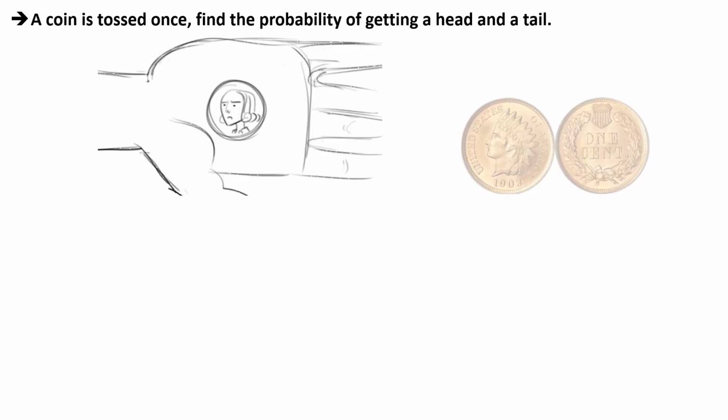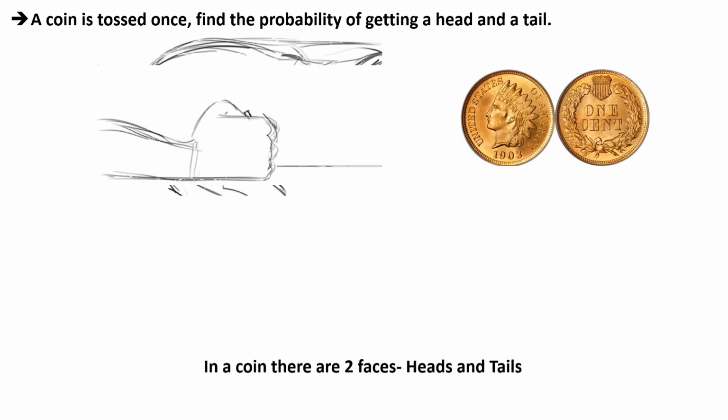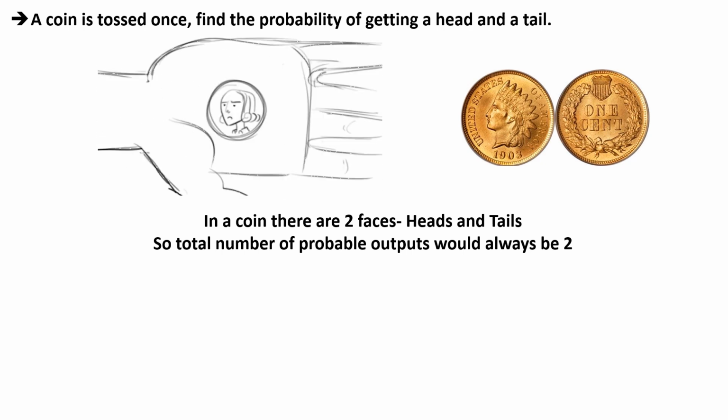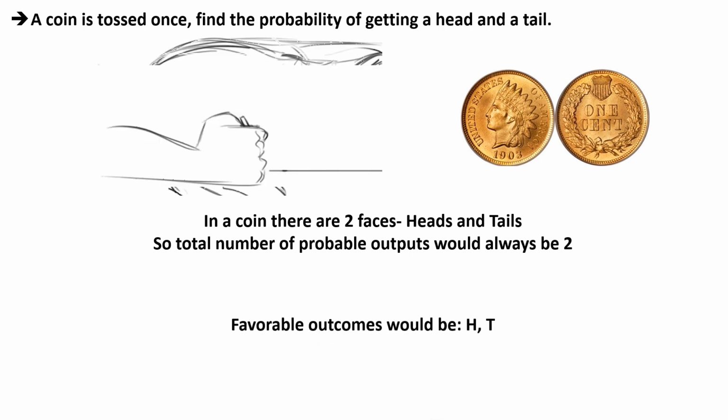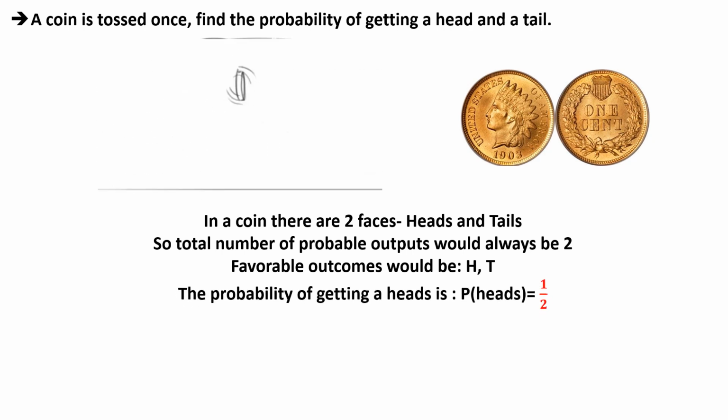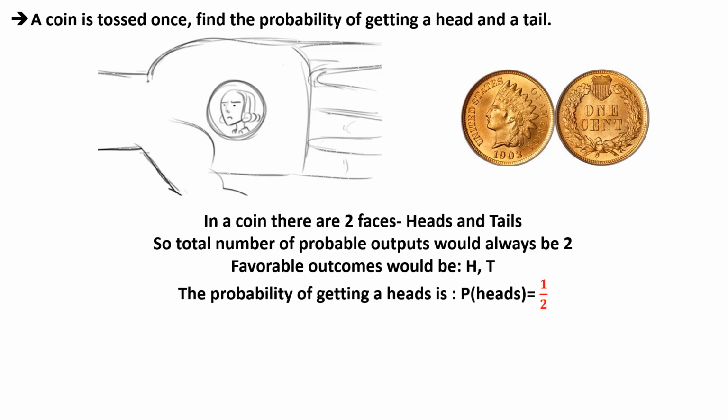Okay, now getting done with the axioms of probability, let's start with a simple sum on probability, stating that a coin is tossed once, find the probability of getting a head and a tail. Now we know in case of a coin, we have two sides, a head and a tail. So the total number of possible outcomes would always be 2. This 2 forms the total number of possible outcomes, which forms the denominator. In that case, we'd get one head or one tail. So the probability of getting a head is 1 by 2.